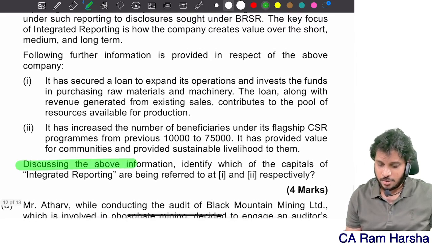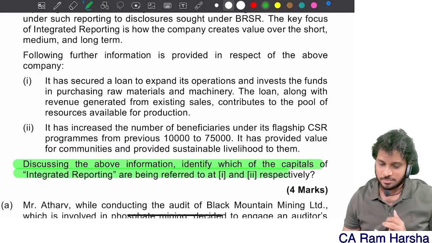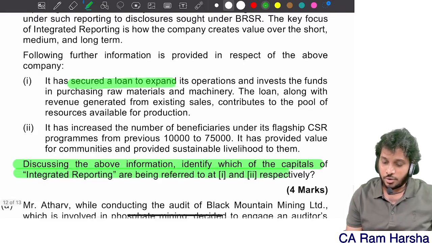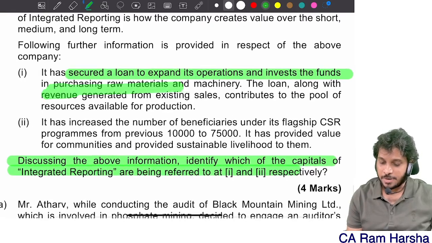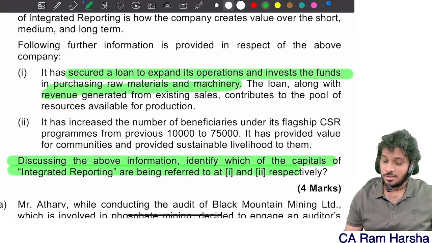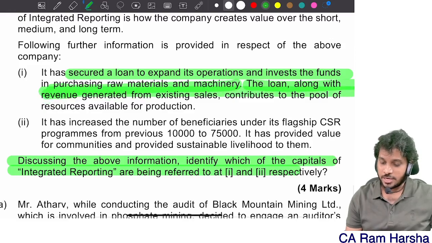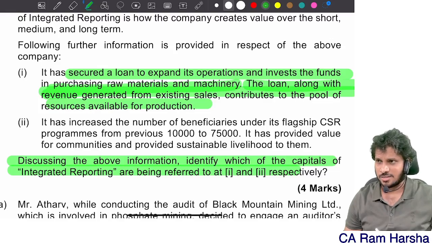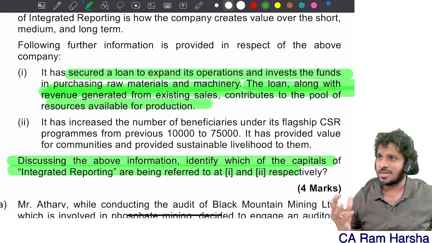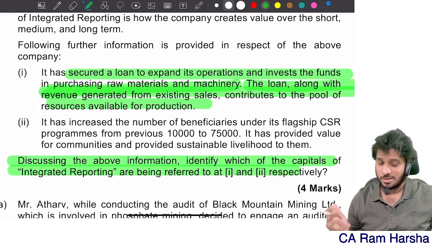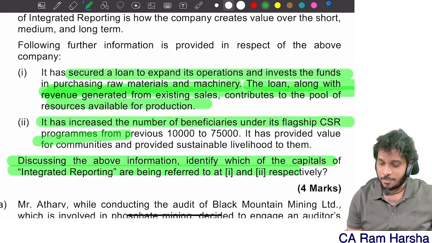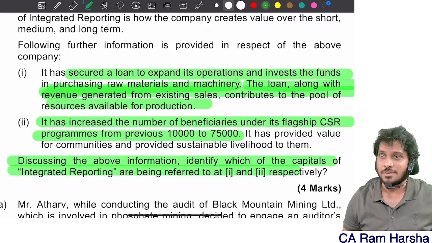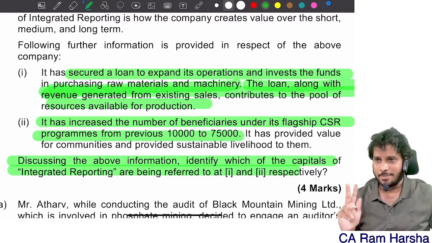So they are asking what are the capitals they are reporting. It has secured a loan to expand its operation, invest the funds in purchasing raw material and machinery. The loan along with revenue generated from existing sales contribute to the pool of resources available for production. Machinery capital, nothing but man-made capital. It has increased the number of employees. This is what? Human capital. Correct? 2 capitals, BRSR.